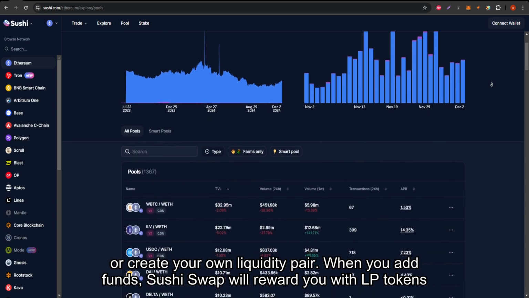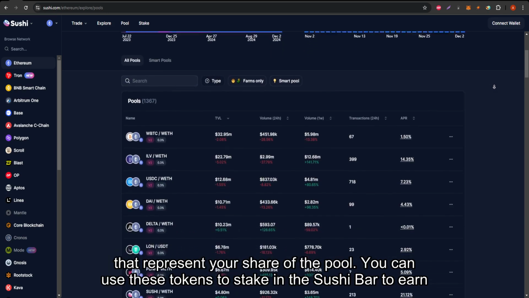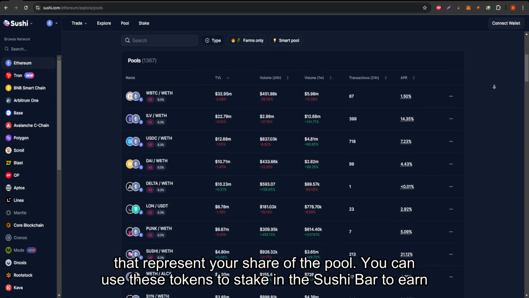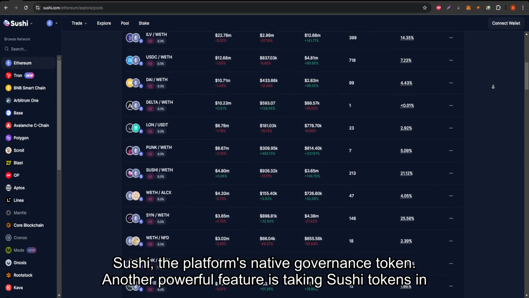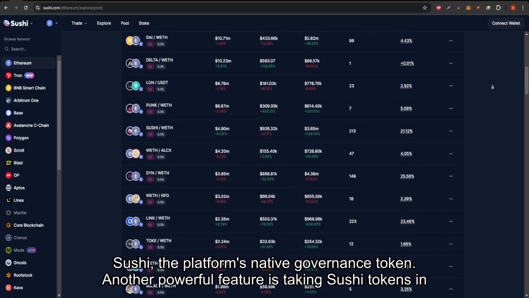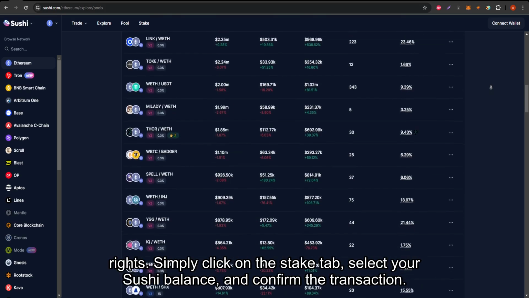When you add funds, SushiSwap will reward you with LP tokens that represent your share of the pool. You can use these tokens to stake in the Sushi Bar to earn Sushi, the platform's native governance token. Another powerful feature is staking Sushi tokens in the Sushi Bar. This allows you to earn xSushi, which accrues platform fees and provides governance rights.